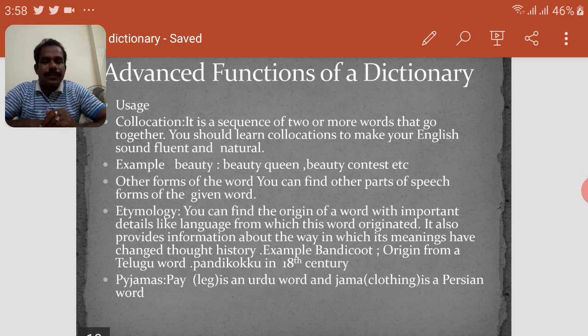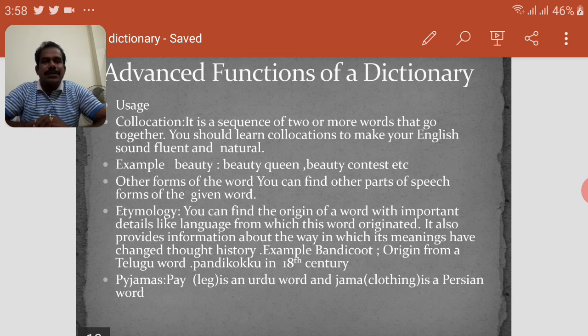Next, etymology. You can find the origin of a word with important details like the language from which the word originated. It also provides information about the way in which its meanings have changed through history. Example, bandicoot. Bandicoot originated from a Telugu word, pandikokku, in the late 18th century. It was derived from Telugu into English. That is the etymology of the word.